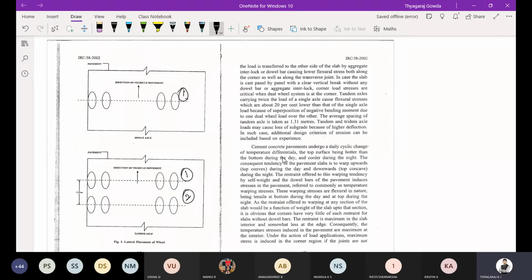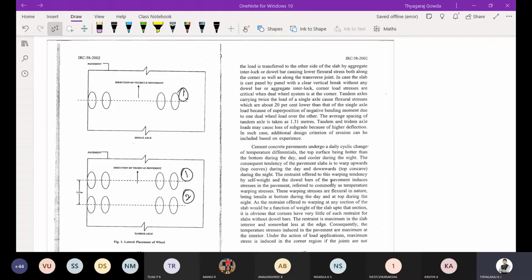Kindly note down the diagram. Completed? Is it completed? Kindly respond.